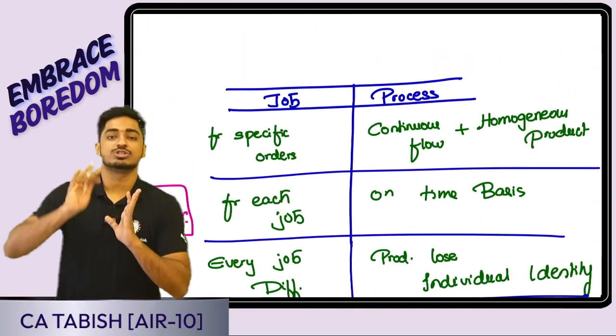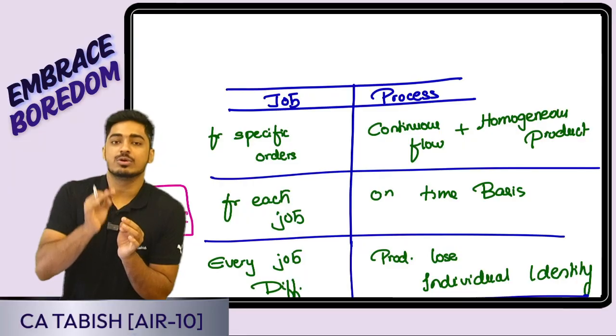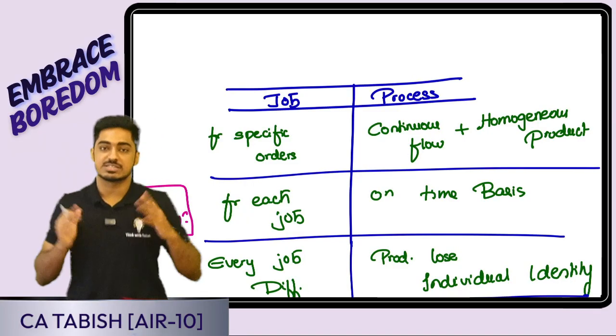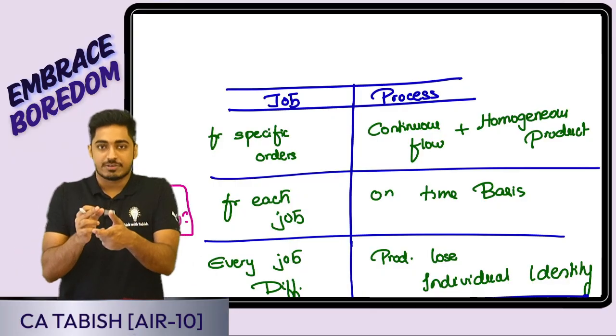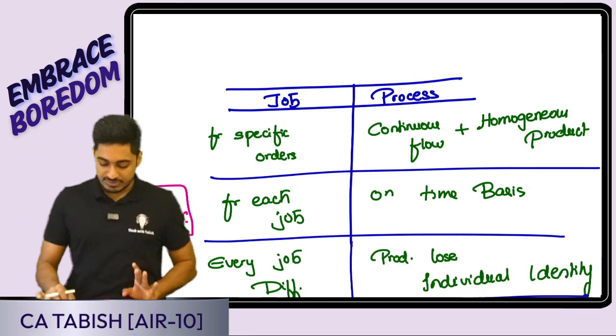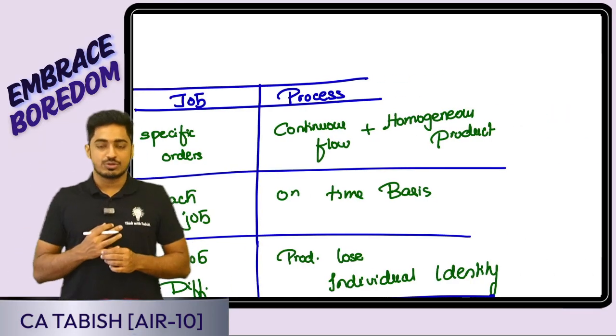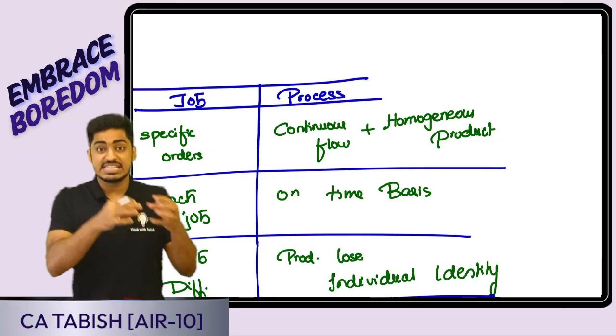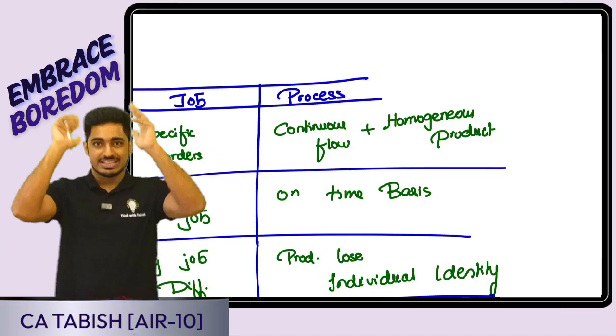When do we adopt job costing? When goods are produced for a specific customer, as per the requirements of that specific customer. Say a furniture manufacturer: based on what the customer is asking for, specifically based on that we are producing. Process costing is used when goods are produced in multiple processes, a series of processes. This is the basic idea.